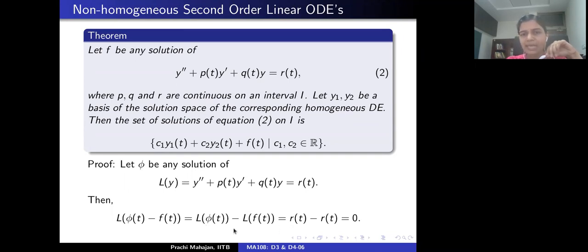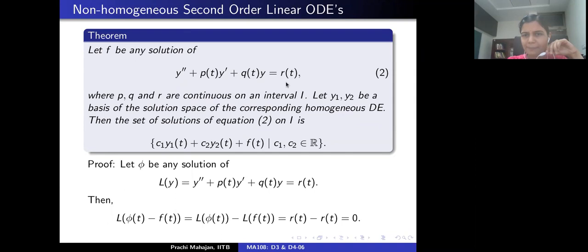So the linear operator L applied to the difference phi minus f equals 0. That means that phi minus f satisfies Ly equals 0, which means that phi minus f is a solution of the associated homogeneous differential equation. What is that? y double prime plus p(t) y prime plus q(t) y equals 0.